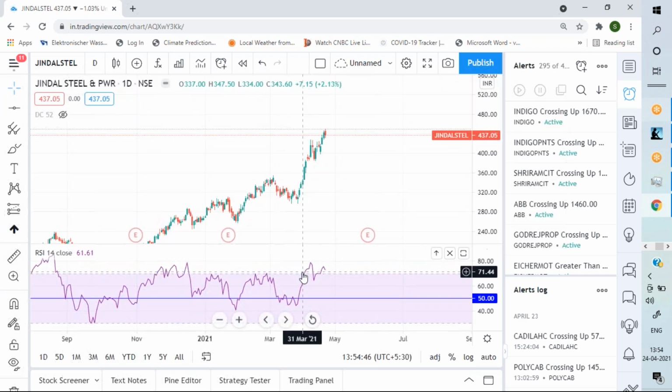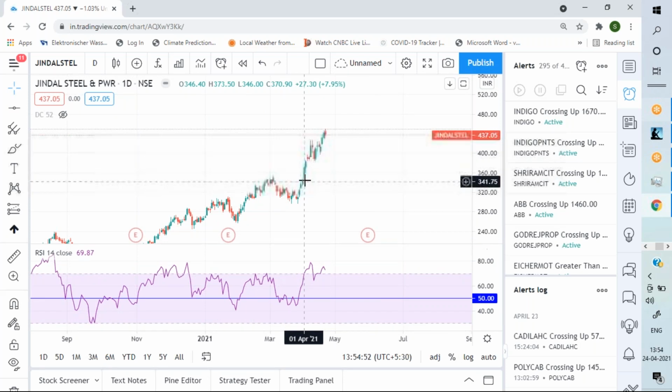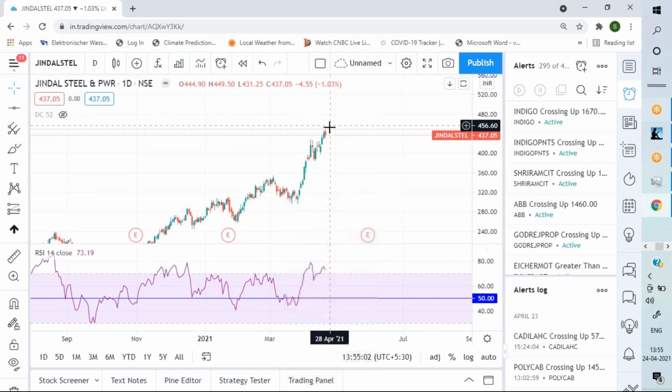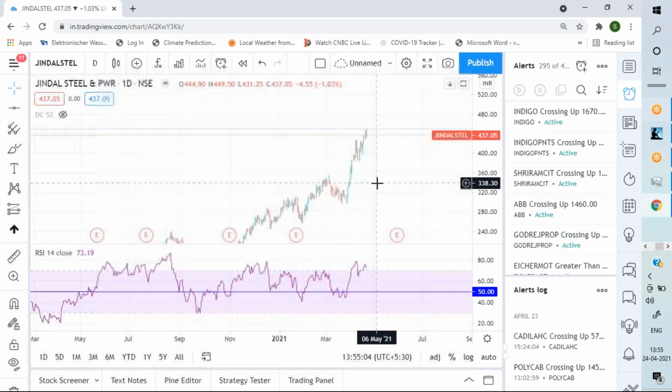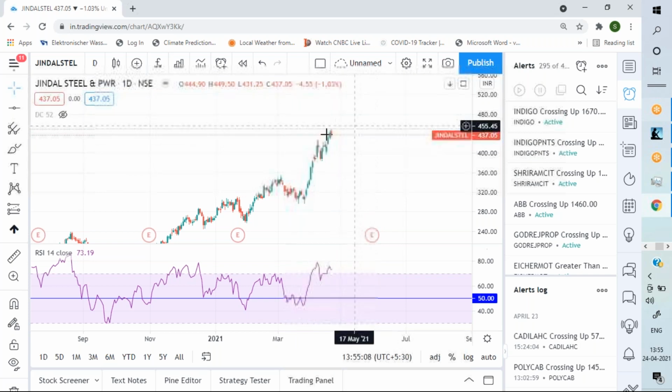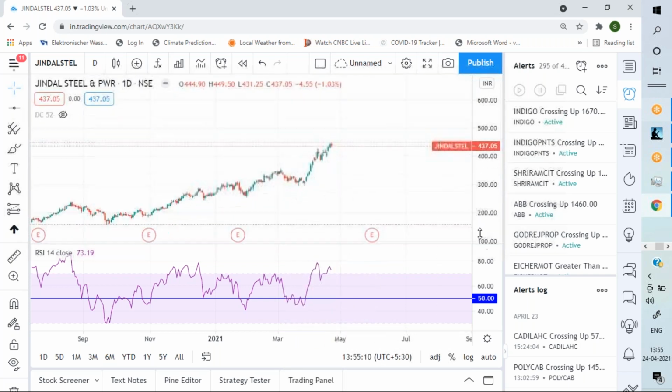I think the moment it went above here, that is 354, and all of you remember that I gave a buy signal around this point of time in this stock. Anyway, I think this is a kind of momentum rally that is happening, and I personally expect it may go to the 480 to 520 zone.